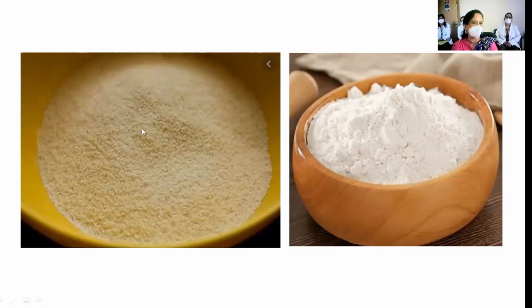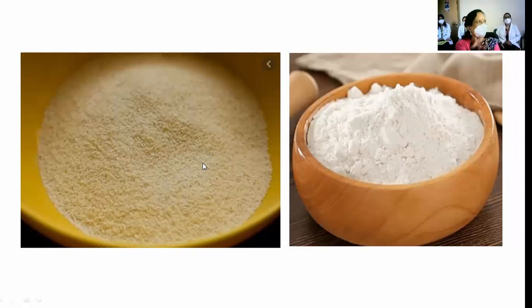This is used to make upma, uppit, rava. Okay. So can you describe this? Granular. So why do you say it is granular? How do you say it is granular? By feeling. Okay. So whenever we say feeling, we usually use those tips, right? So what did you say? You said granular. Okay. Fine.